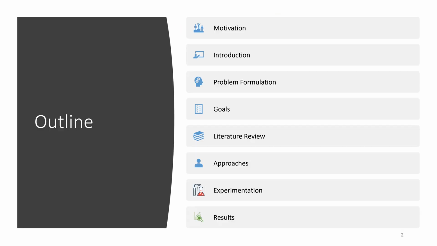The outline. This will be our outline for today. We will be discovering the motivation, receive an introduction, we will formulate the problem, we will set the goals and discuss the literature review as well as explore the approaches and understand the experimentation and view the results.